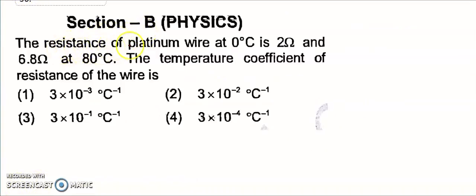Section B, look, the resistance of the platinum wire at 0 degree Celsius is 2 ohm and 6.8 ohm at 80 degree Celsius. The temperature coefficient of resistance of the wire, you have to calculate alpha. So what is the formula here? R is equal to R naught into 1 plus alpha into delta T. This is the formula.